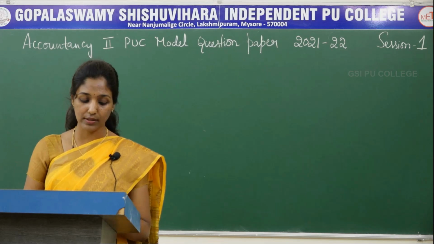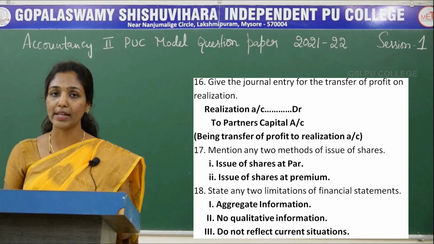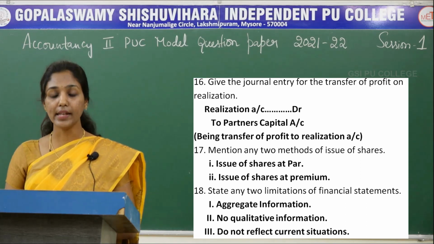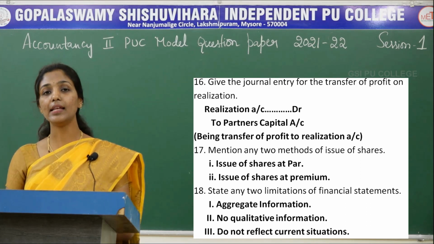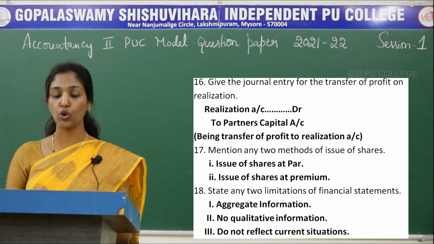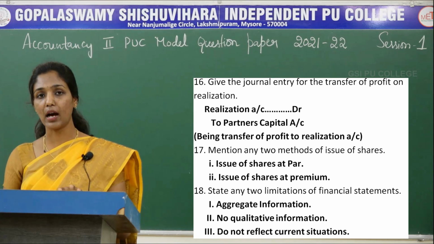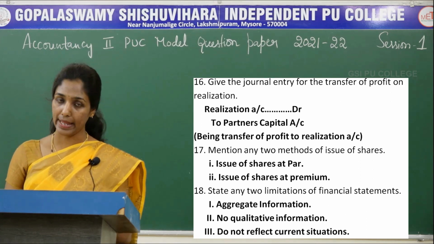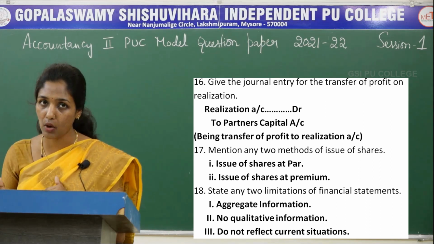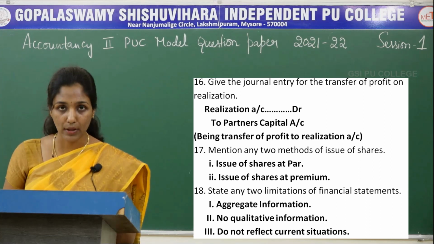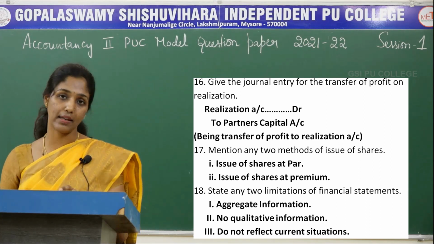The next question is, give the journal entry for transfer of profit on realization. The journal entry for the transfer of profit on realization is: realization account debited to partners capital account. I repeat, realization account debited to partners capital account, being profit transferred to realization account. So while answering this question, you should write the journal entry along with the narration.